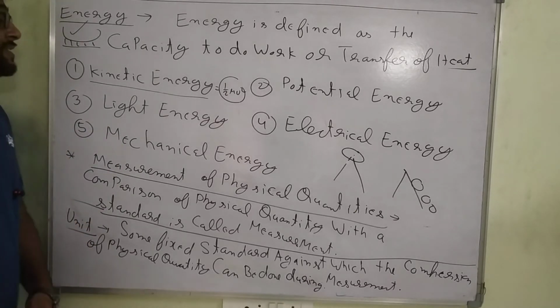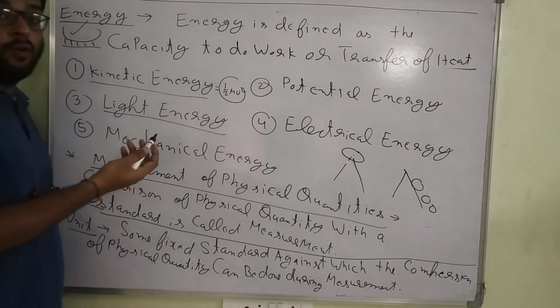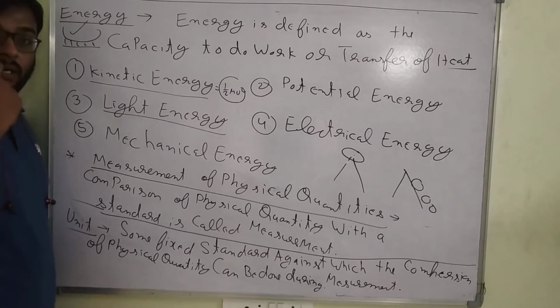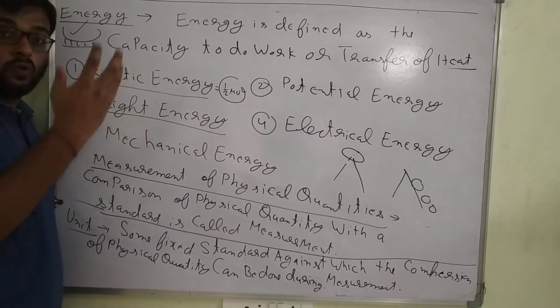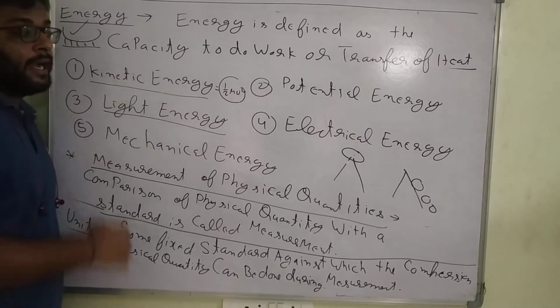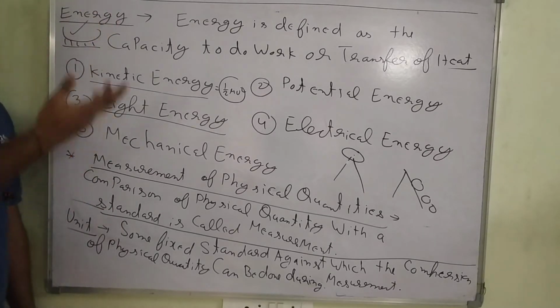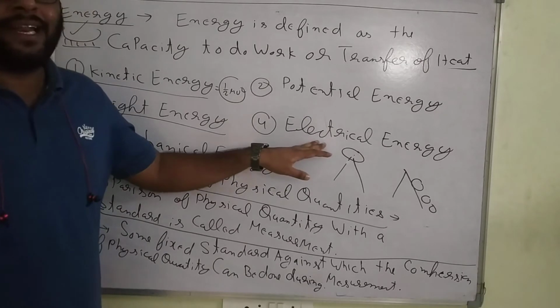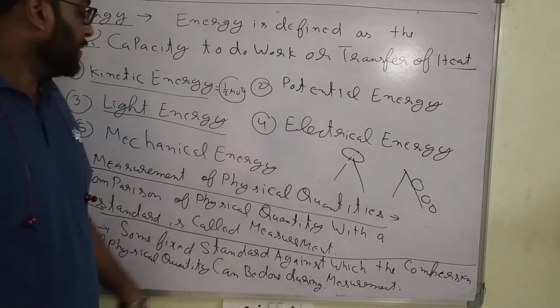What is light energy? Light energy is the energy of light, and we get it from heat, basically from the sun as the source. So that is called light energy. Electrical energy: tube lights and bulbs are working, fans are working. That is electrical energy. Are you getting my point?